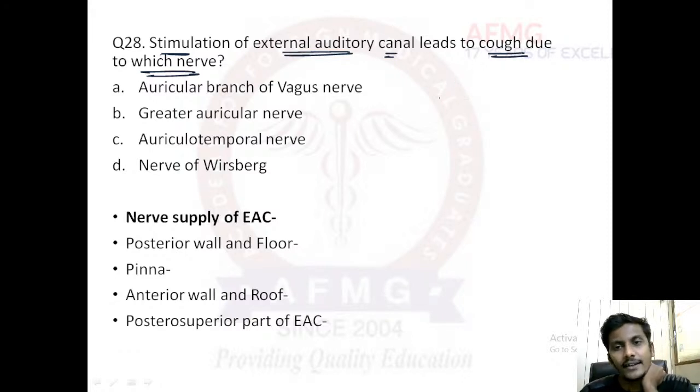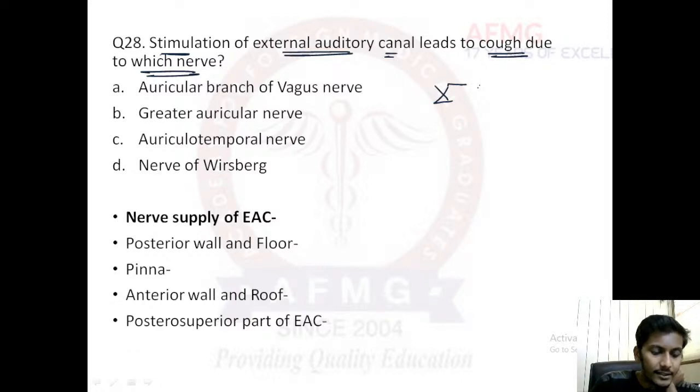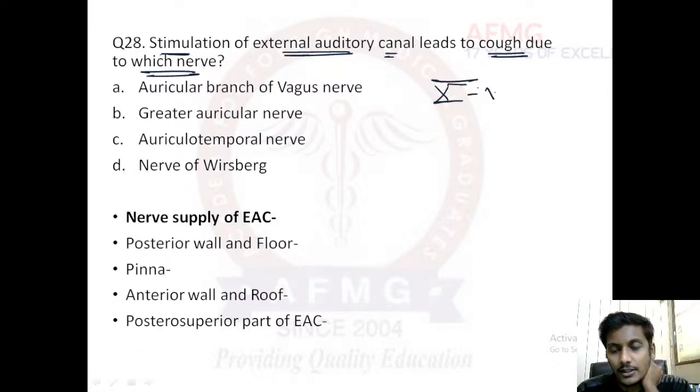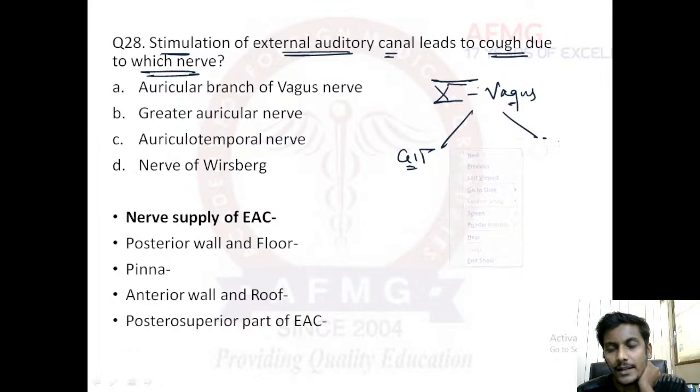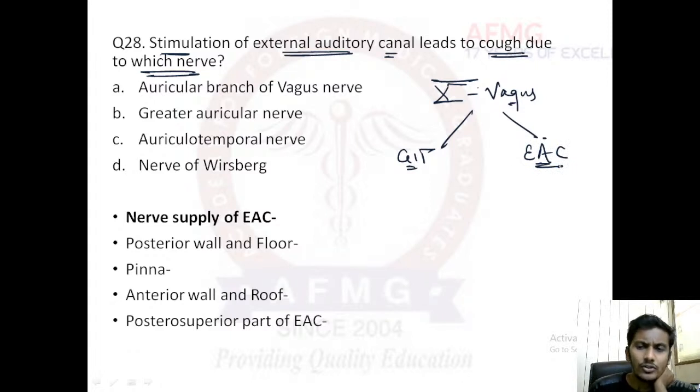I hope you are quite aware that our 10th cranial nerve, that is our vagus nerve, innervates two important structures, right? The 10th cranial nerve or the vagus nerve also innervates your GIT and it also gives a branch to your middle ear. It also gives a branch to your external auditory canal, also to the middle ear, okay, right?